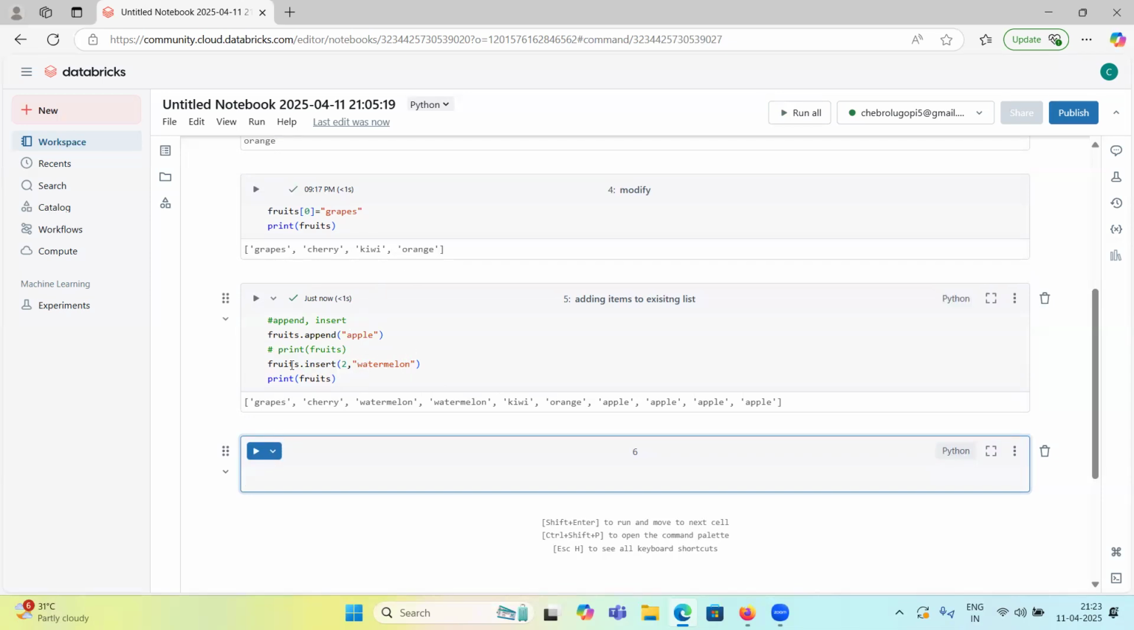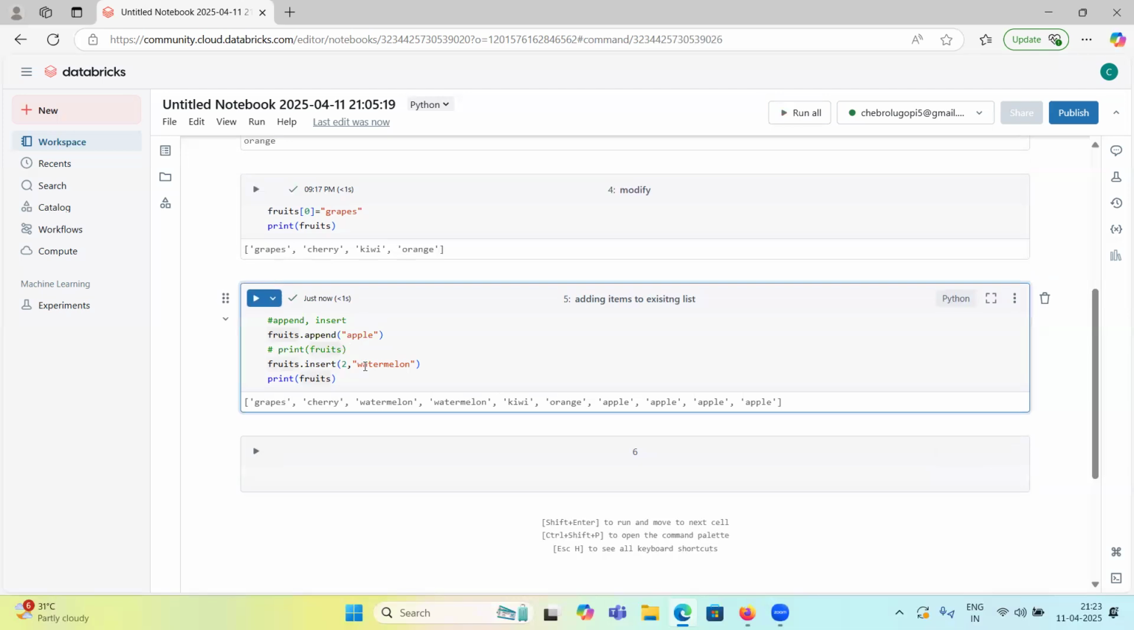Now see. Fruits index. So at second place, I have added watermelon, right? So at second place, I have added watermelon. So earlier we don't have watermelon. So earlier in second place we have kiwi, right? But see, watermelon is added at second place. I ran two times now. That's why it is added this many times.